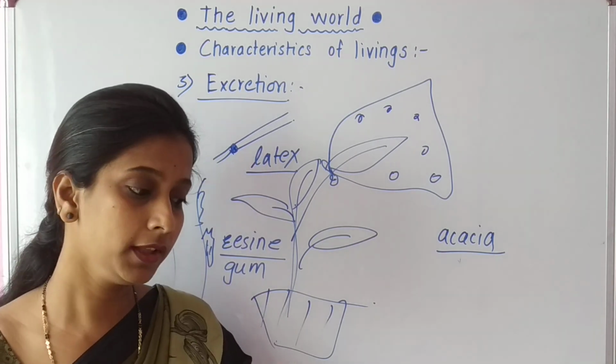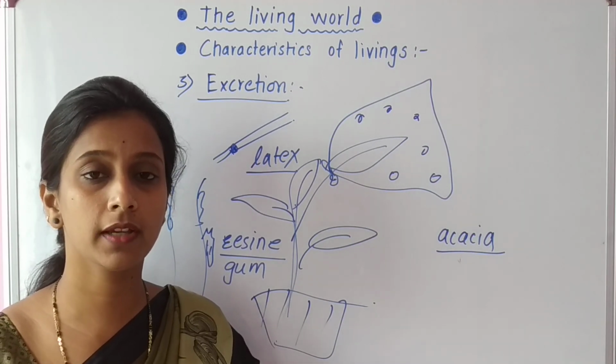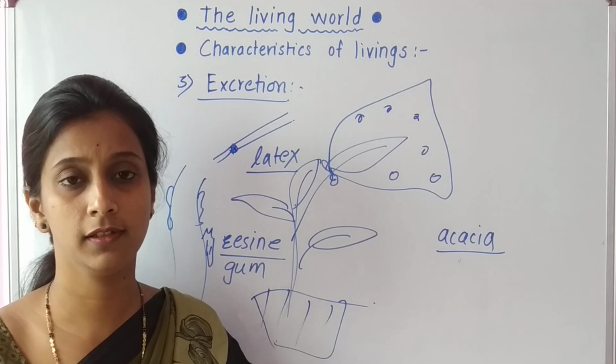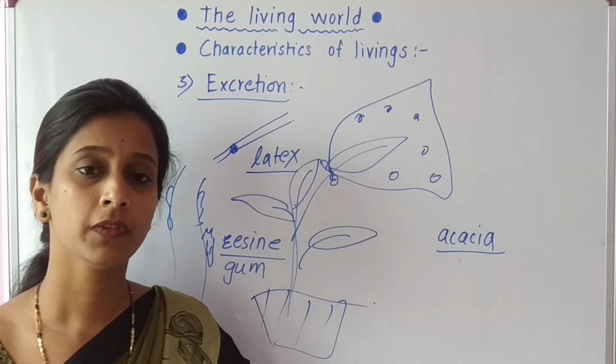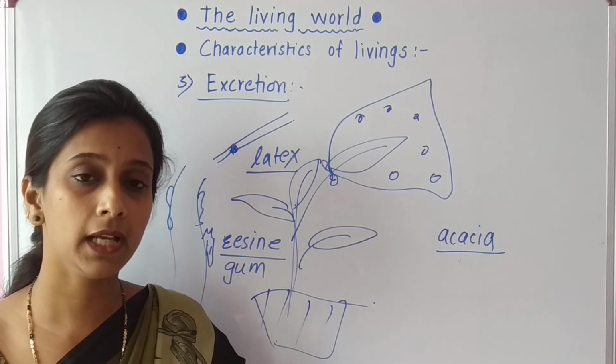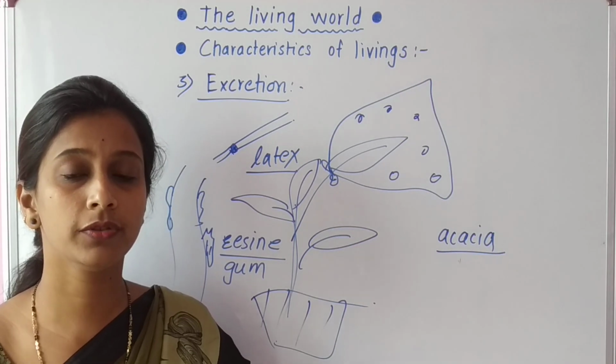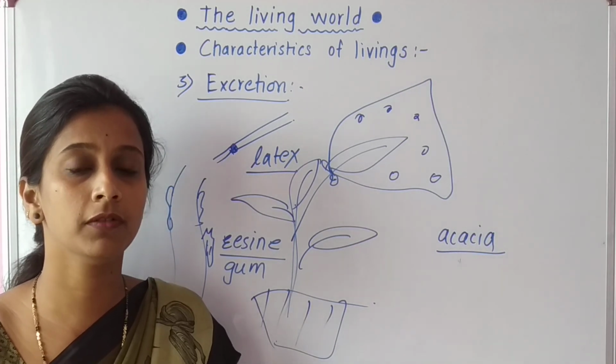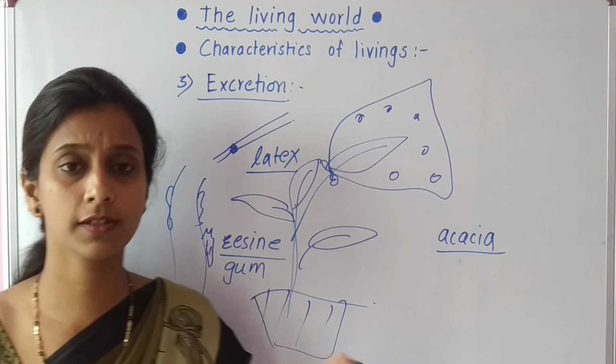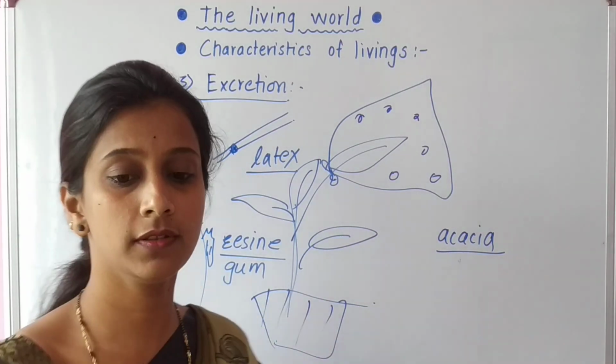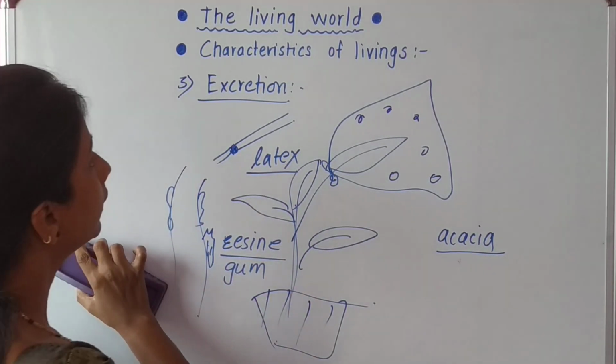Leaves also produce some waste material, so in a specific season, or during the autumn season, the plants shed their leaves. So this is part of excretion inside the plant. So this is another characteristic, excretion.